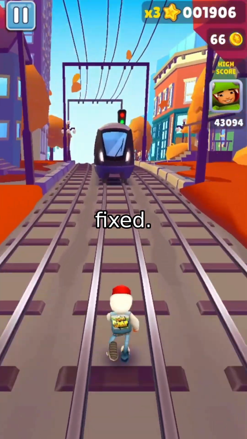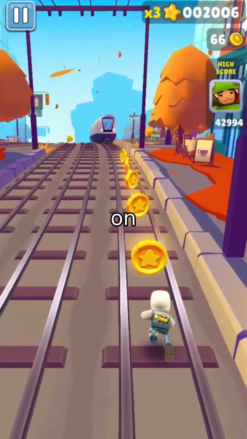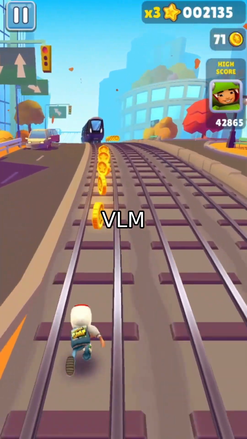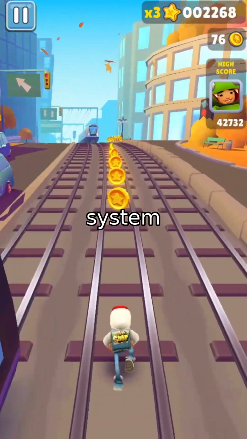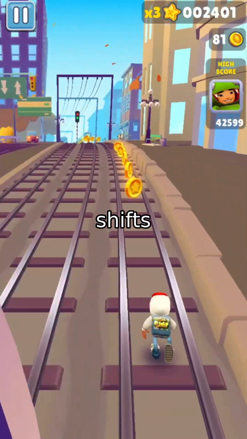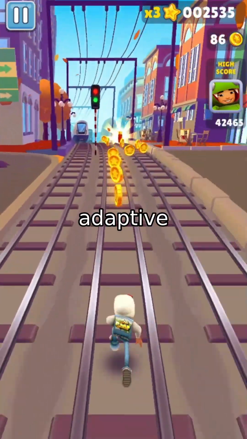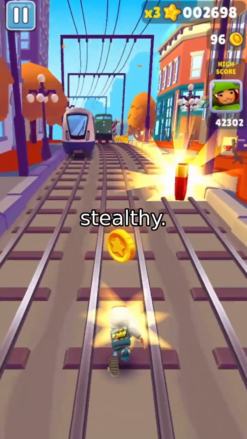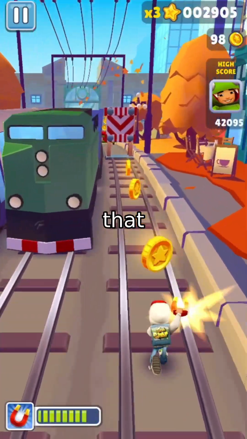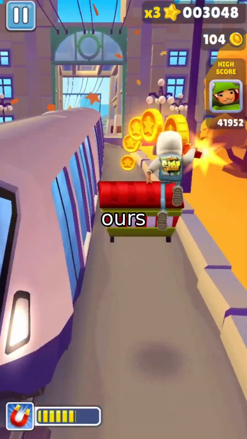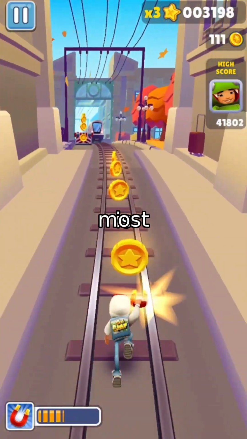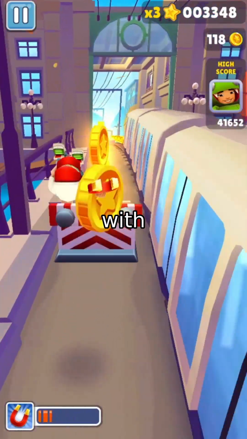And they're not fixed. Each iteration adjusts the noise based on the model's feedback. If the VLM still sees the image as unsafe, the system intensifies the filter in that area or shifts the strategy entirely. This adaptive feedback loop is what makes the attack so stealthy. Unlike static methods that use the same perturbation every time, ours evolves. It learns where the model is most sensitive and attacks those weak points with precision.